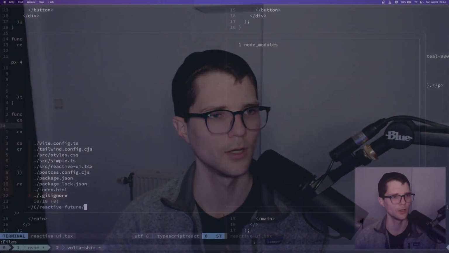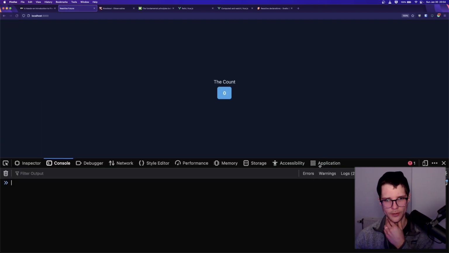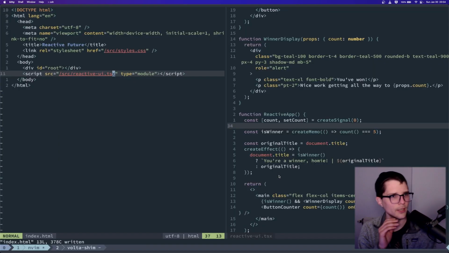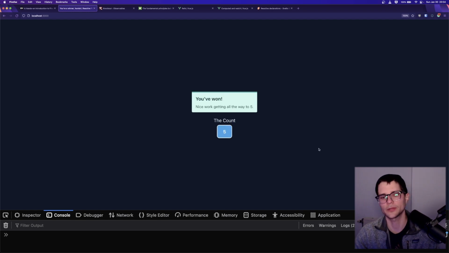Let's actually turn our attention to UIs, because I think UIs are sort of the classic case where this shows up. And I've already built something that we can look at together. So I'm just going to change this and let me refresh this. Beautiful. I don't think we need this console anymore, but essentially what we have here is a really simple page, right? So it's got a button here, and every time I click the button, this count updates, right? And it's also a game, because eventually something happens. When I get to 5, I win the game, right?